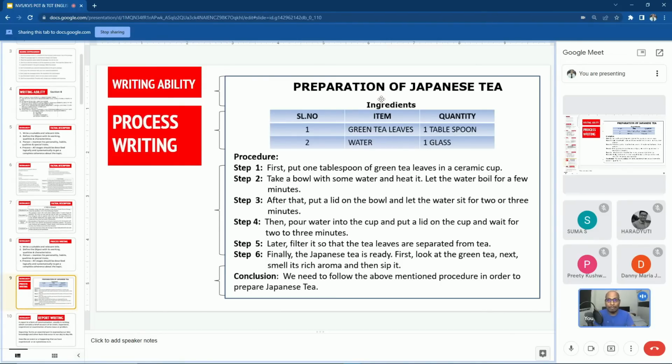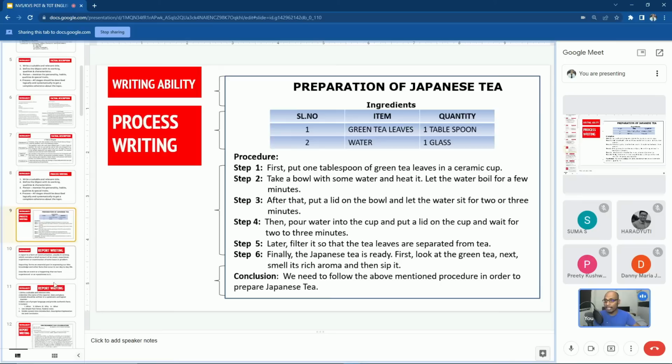No, when you are preparing a Japanese tea, that is not required to prepare the Japanese tea, correct? Yes, sir. So practical oriented, that means they are trying to test your application orientation of these topics. You know how to write a process writing, you know how to write a letter writing, you know how to write a factual description, but how well you understood that in a practical manner. So they are not going to test you to write a Japanese tea preparation or process writing. They will ask you questions, the format or the way you have to explain to the students. So this is process writing.